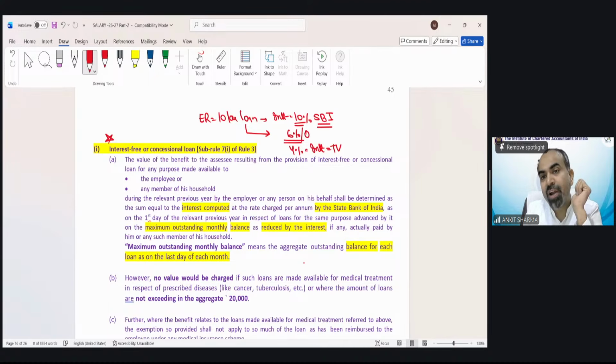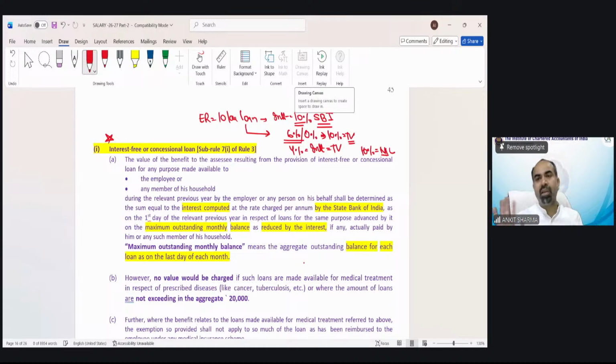Suppose the employer says you need not pay any interest, 0% interest. Then the full 10% on this loan amount would be your taxable value. Suppose the employer says we will take 10% interest, equivalent to SBI, then there would not be any taxable perquisite. Suppose the employer is charging 11%, nil. There cannot be any negative taxable value of perquisite. So whatever amount of interest you need not pay compared to the SBI interest rate, which would be given in the question, that would be the taxable value of the perquisite. But there is a very interesting solution method for this.